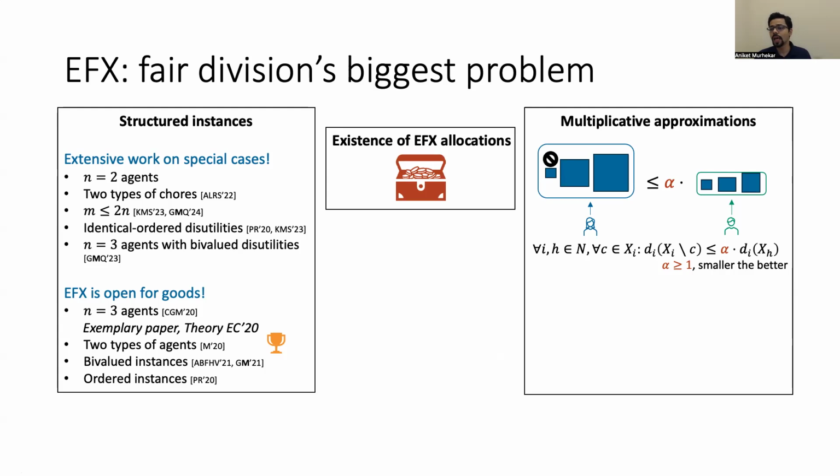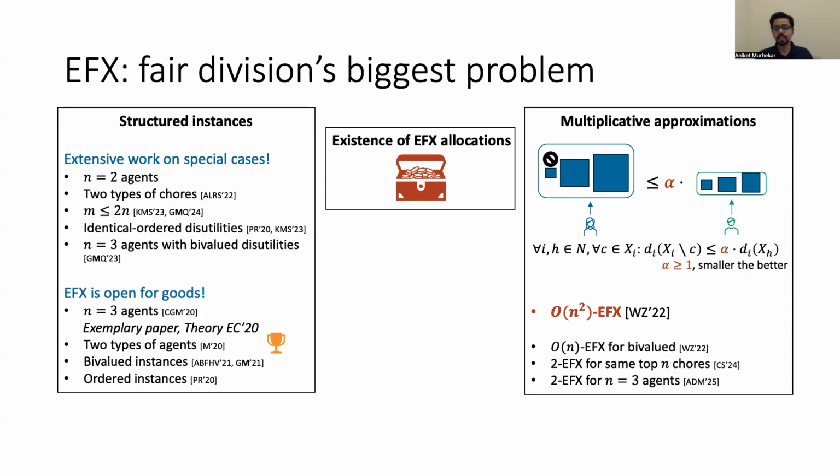This allocation is called alpha EFX. Naturally, the smaller the alpha is, the fairer the allocation is. Alpha equals 1 corresponds to an exact EFX allocation. But it makes sense to ask what is the best, or the smallest, alpha for which an alpha EFX allocation exists. The best known result prior to our work was the existence of order n squared EFX allocations, where n is the number of agents.